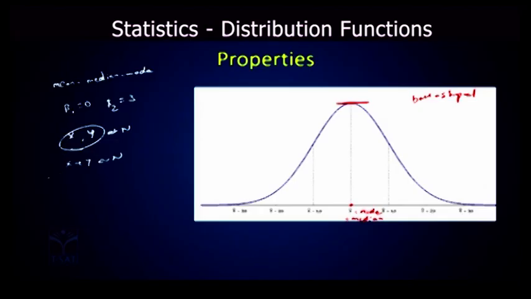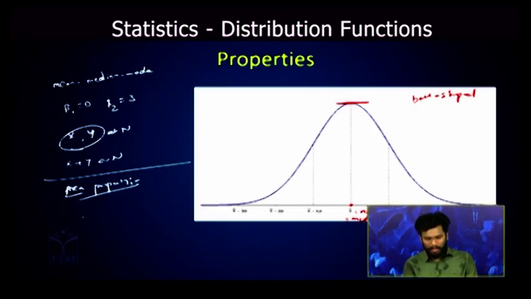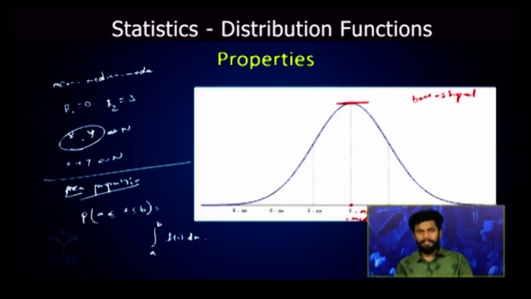Now a very important property in the normal distribution is the area property. So what is this area property? Let us see, if you want to find a probability within the interval a to b. We know that for continuous random variables we find the probability with respect to limits a to b or c to d, like that. Now if you want to find the probability from a to b, it will be the integral from a to b of f of x dx. This is nothing but the area under the limits a to b.